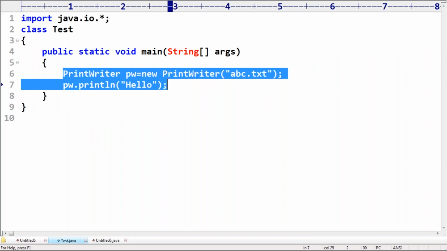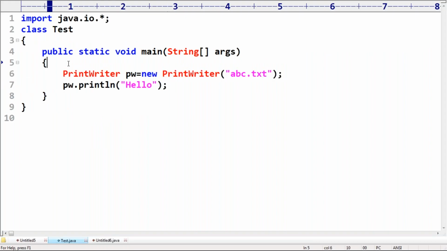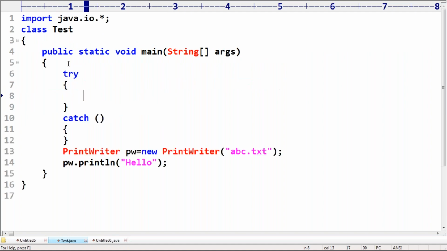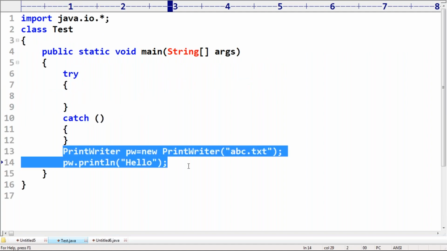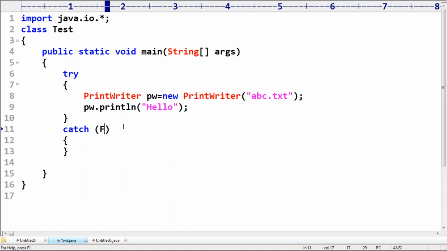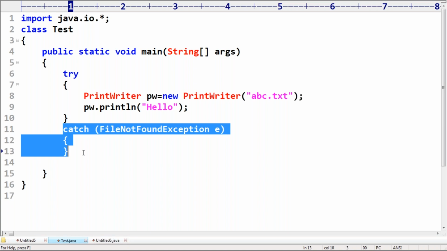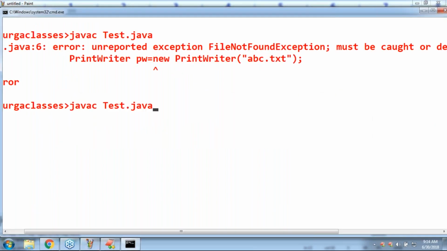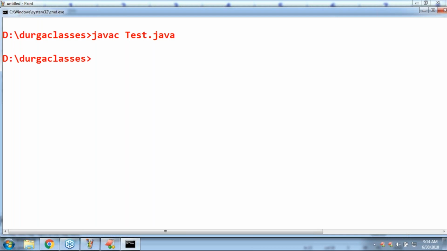Now I have to convey to the compiler, hey compiler, this is the way I'm going to handle it. Observe, I'm taking this code inside the try block. Next, catch (FileNotFoundException e). That's all. Now what you write within the catch block, my compiler is never going to check. Do you have the catch block or not? Yes, it is there, sir. Now have you observed? Happily the code is going to compile.